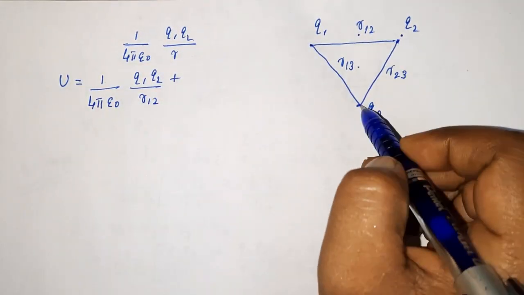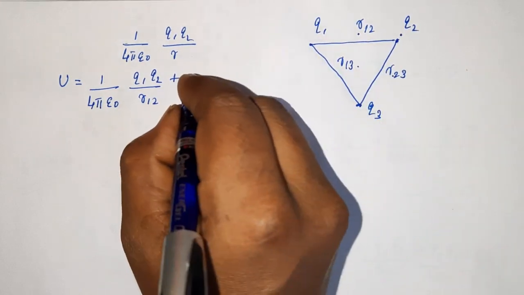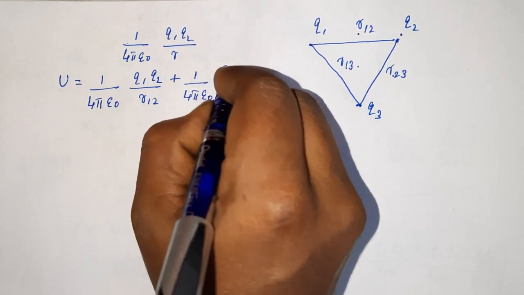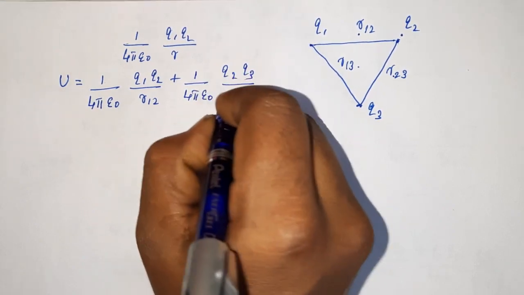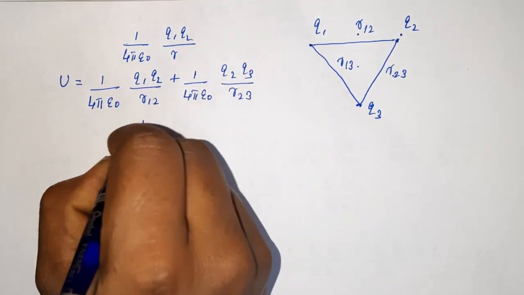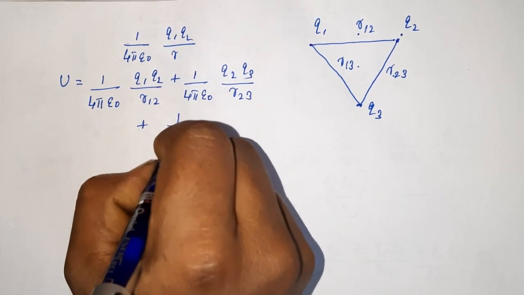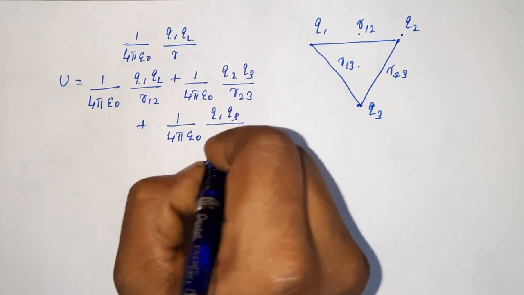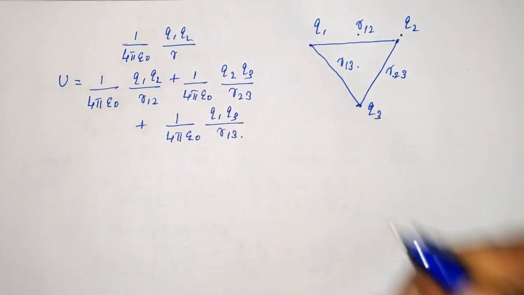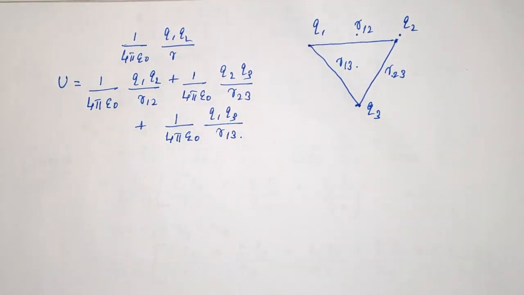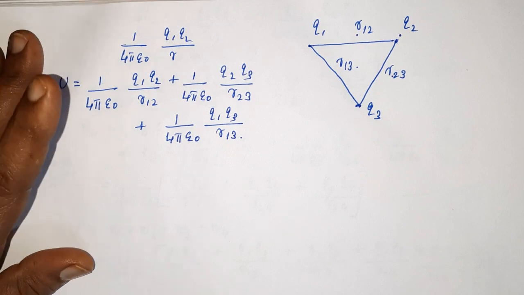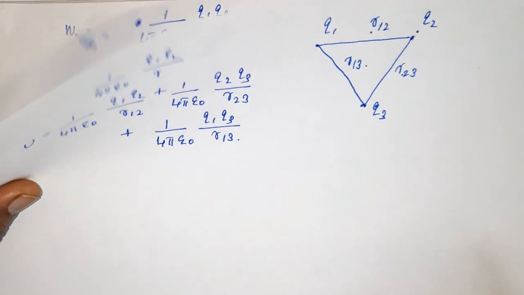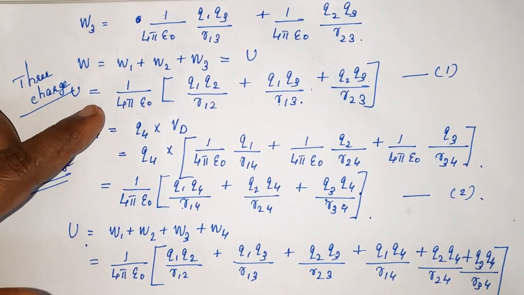Second pair Q2, Q3 by R23, so plus 1 by 4 pi epsilon 0 Q2 Q3 by R23, plus 1 by 4 pi epsilon 0 Q1 Q3 by R13. This is how you can write the same equation as we wrote earlier. The same equation we are getting.